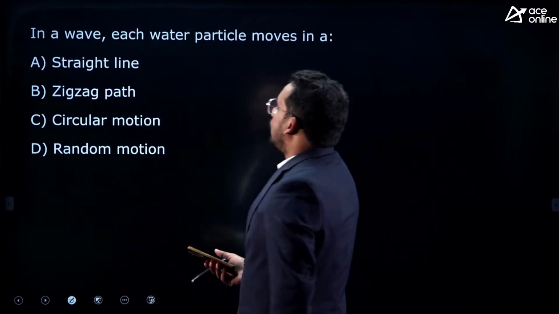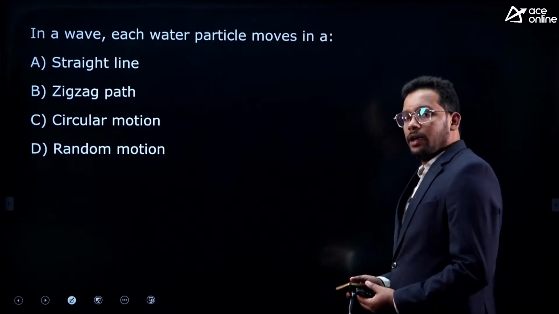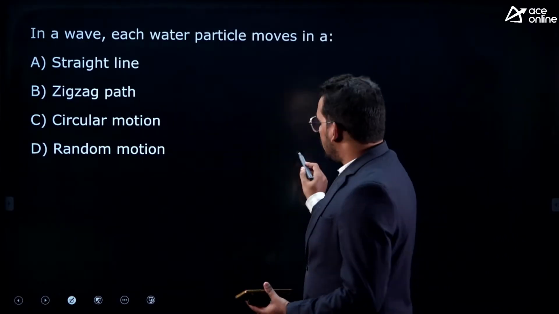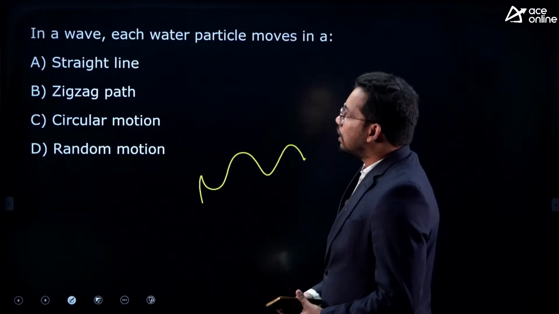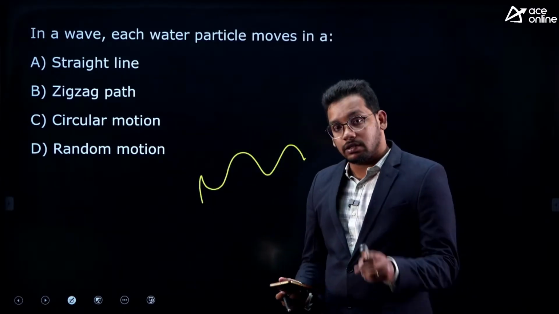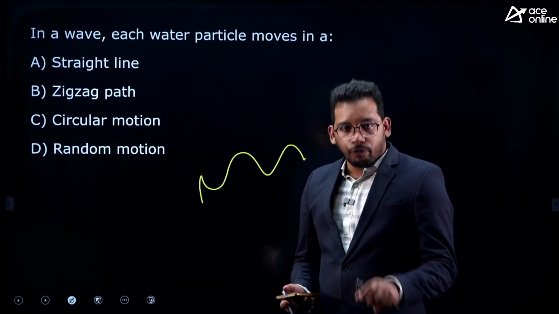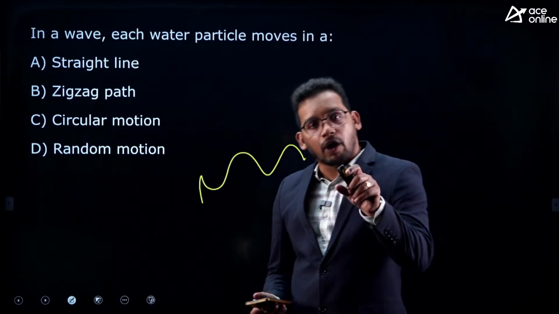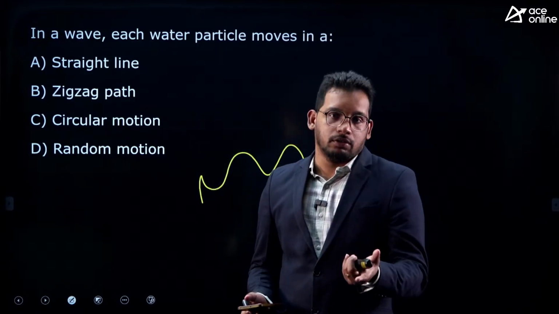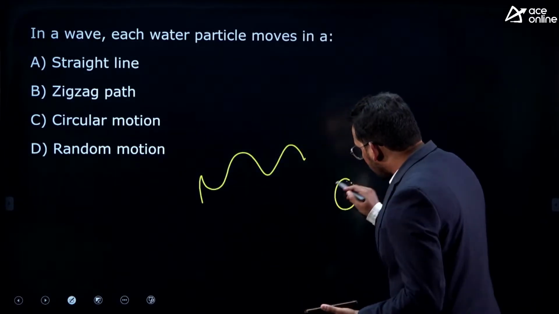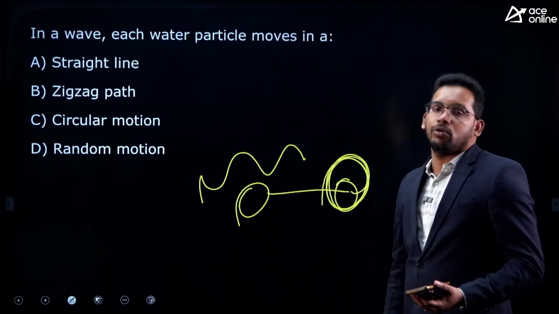Right? Next question, in a wave, each water particle moves in a, so wave means basically we are discussing the water wave. I have discussed in the class the difference between tides and waves. A wave is a movement of water in an oscillatory motion. That means water does not get displaced from one place to another place. Rather, it moves in a circular oscillatory motion.